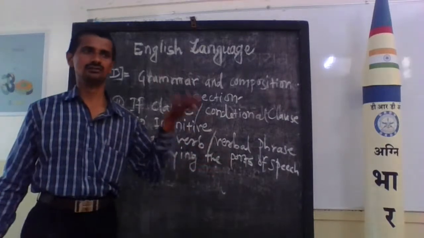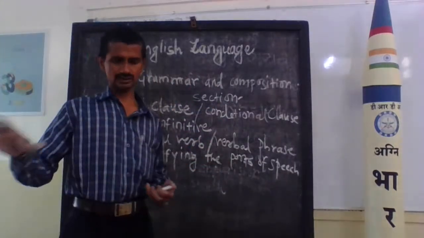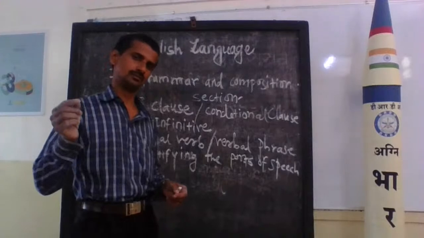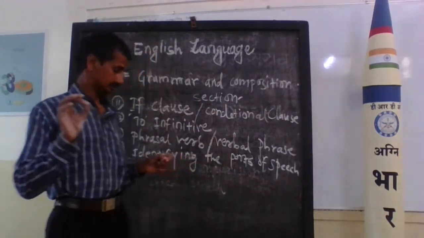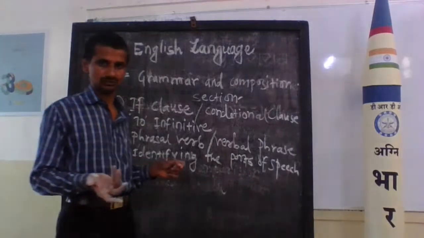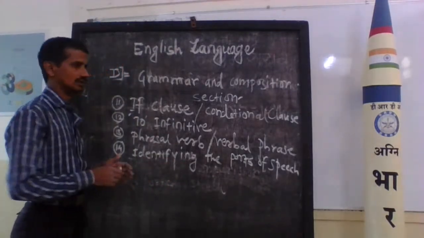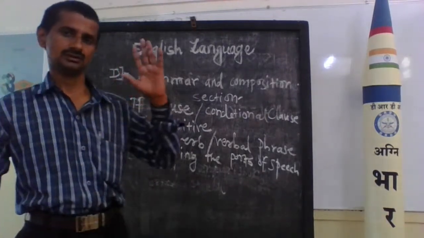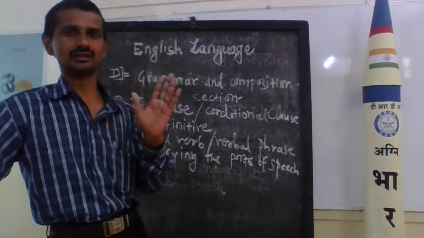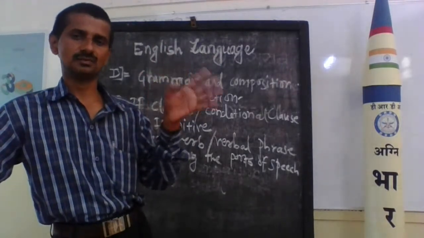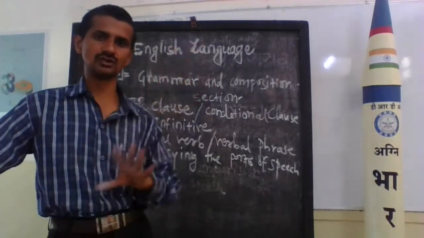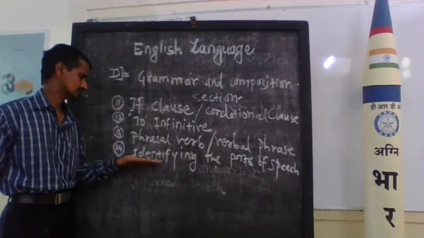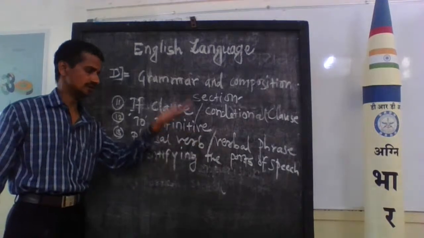Here they will give one sentence. For example, Satish is going to school. They underline the word school. What is the part of speech of the word school? The part of speech is noun. Other such questions may relate to the preposition. You should learn everything in detail, from noun to interjection: noun, verb, adverb, conjunction, preposition, interjection, everything. You should learn the 8 parts of speech. Then you get the answer when solving such questions, identifying the parts of speech.